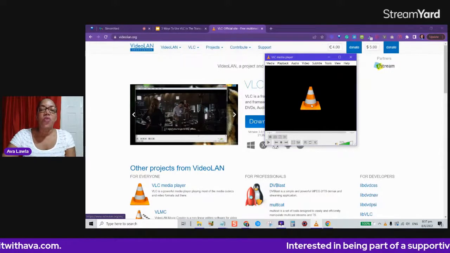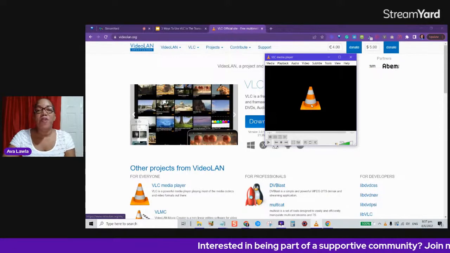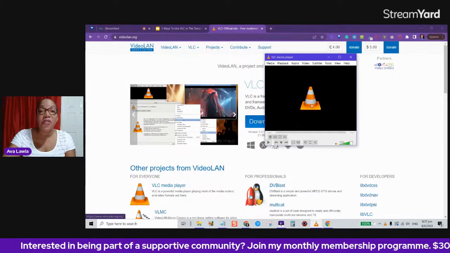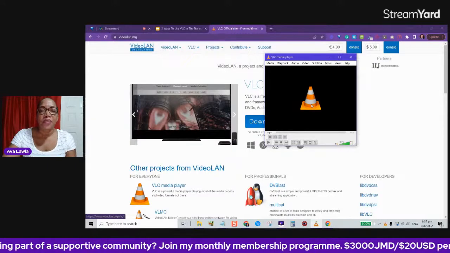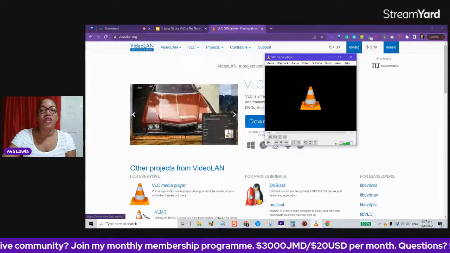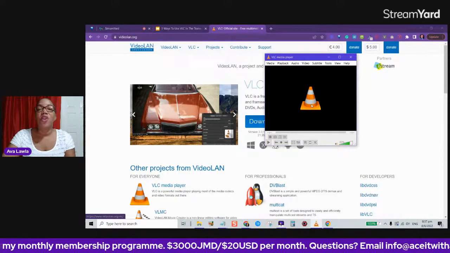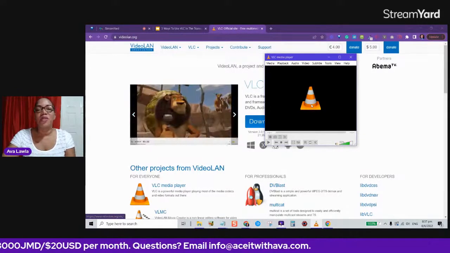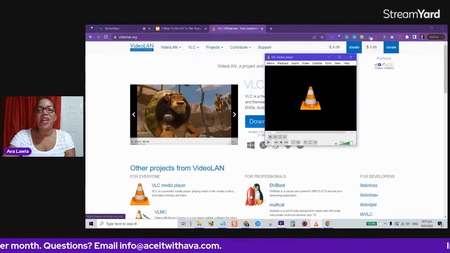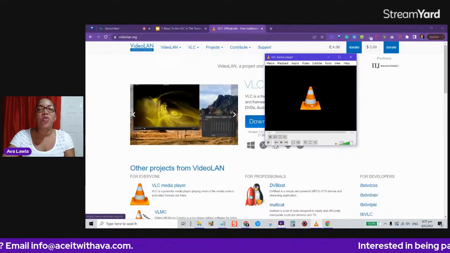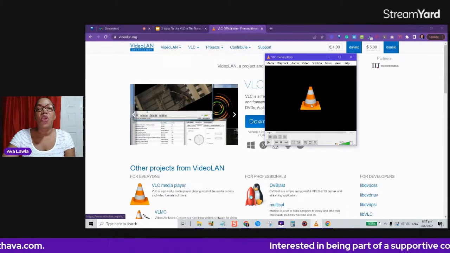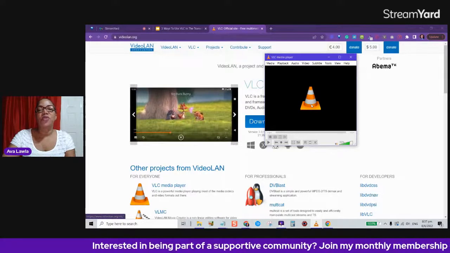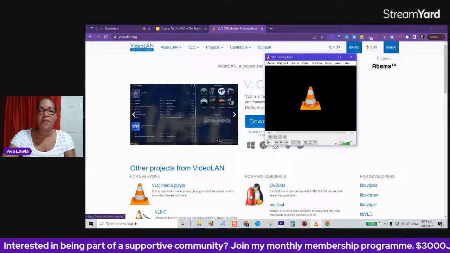So if you're not seeing this orange and white cone, I'm colorblind apparently, that's the icon that you're looking for. So you may want to convert a file format from one format to another. For instance, you may have a video file that's maybe AVI and you want to convert it to the universal MP4, or you have an audio file that is WAV file format and you want to convert it to the universal MP3. Chances are that's what you would want to be doing, because most transcription tools work with the universal audio, which is MP3 file format, and the universal video, which is MP4 file format.